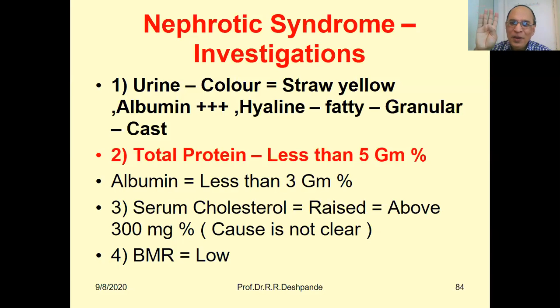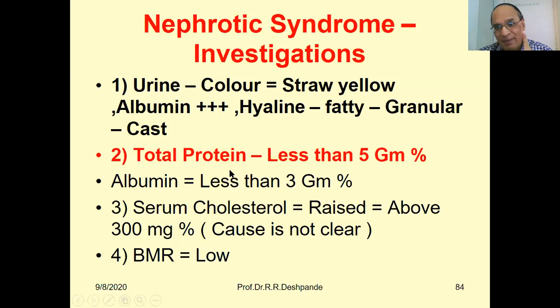Chemical: albumin, sugar, bile salt, bile pigment, and ketone bodies. Microscopic: epithelial cells, pus cells, RBCs, casts, and crystals. So I have told you all the points from the investigation. You must remember these points.